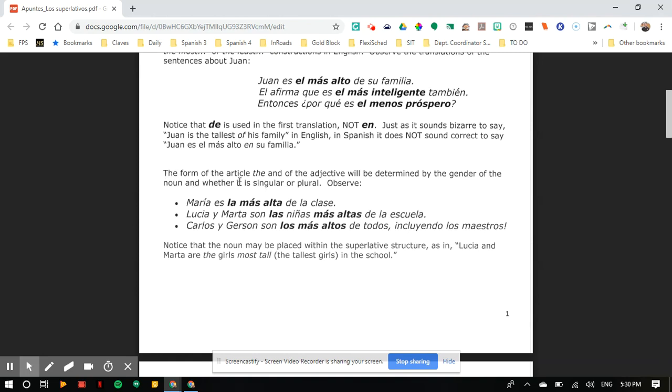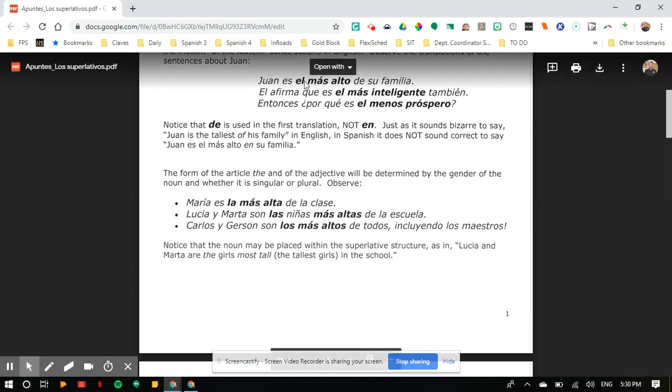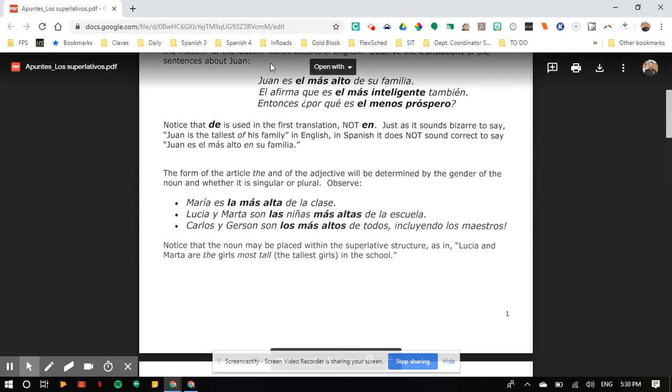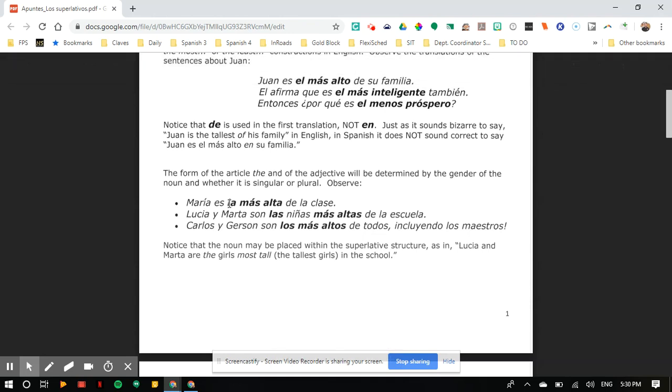The form of the article the, so el and el, that needs to match the person. So if I said this about Maria instead of Juan, it'd be Maria es la, because la matches Maria. Whereas here it was Juan es el, that matches Juan. And then notice alto matches Juan, but here alta matches Maria. So it's really important. The word the, el or la or los or las, needs to match the subject, and also the adjective does too.